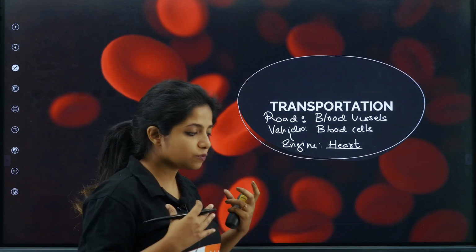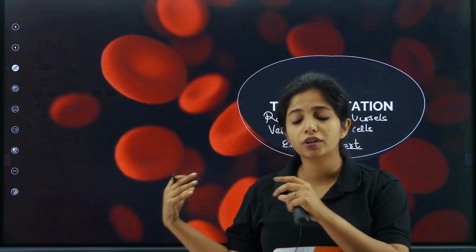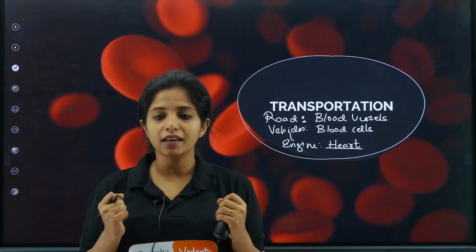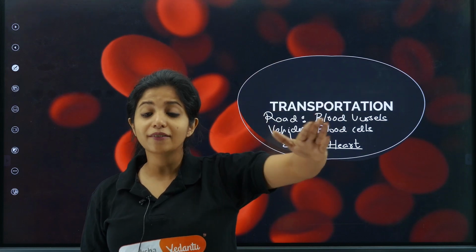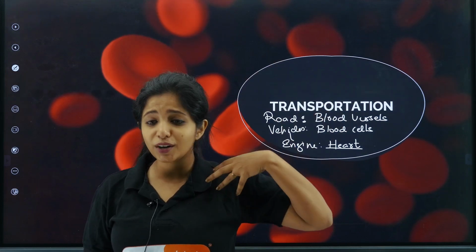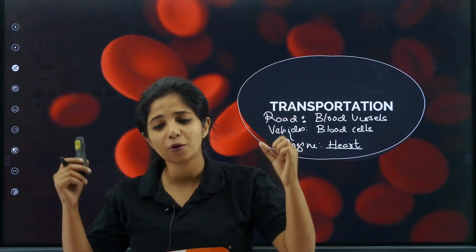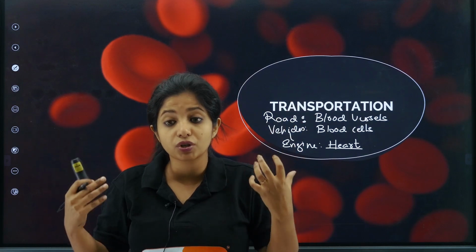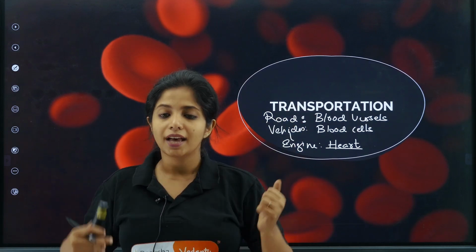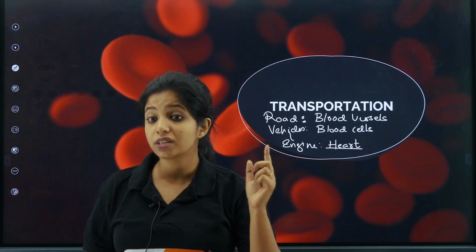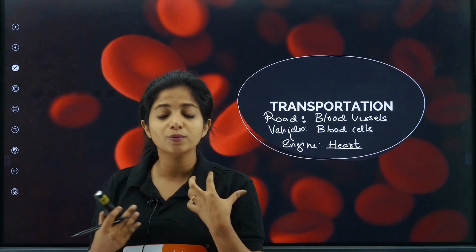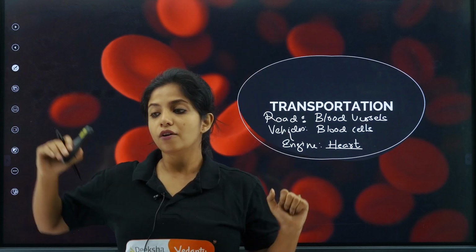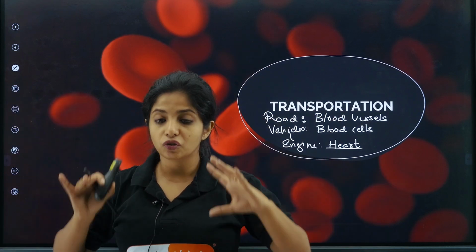So you know how important it is to transport nutrients all around the body. For example, if I decide that I won't give any nutrients to the left arm, will my left arm work properly, my dear children? No. There are so many cells crying out, I want oxygen, give me oxygen, because I want to produce energy in the form of ATP, and that is known as respiration. So for respiration, you need oxygen. Oxygen has to be transported from the lungs to my left arm, to my right arm, to all the different parts of my body.